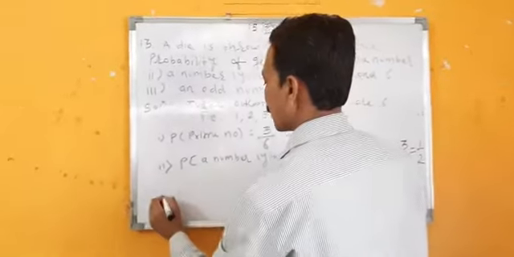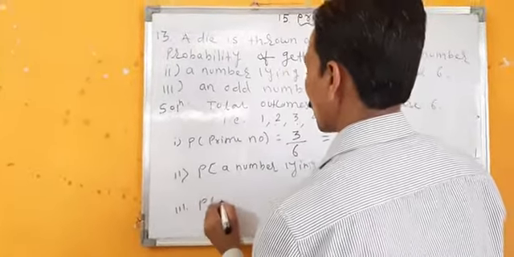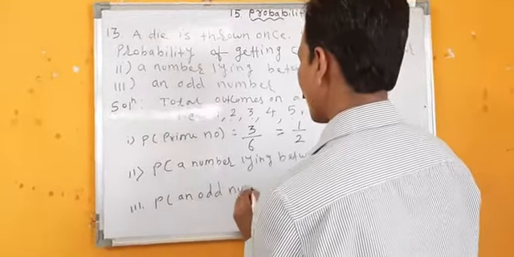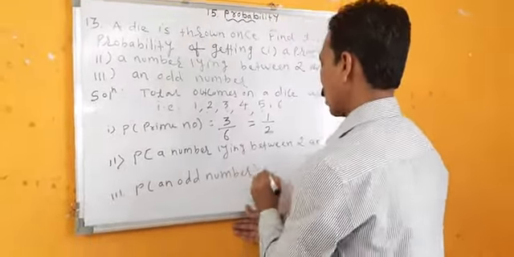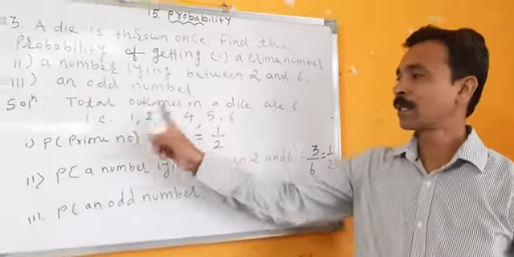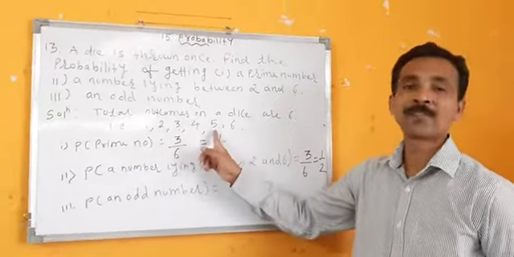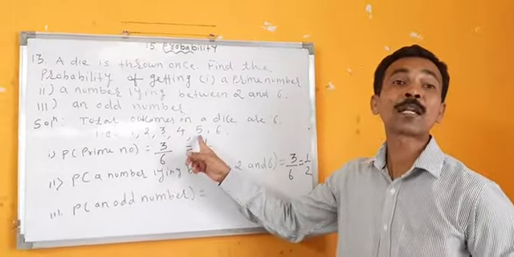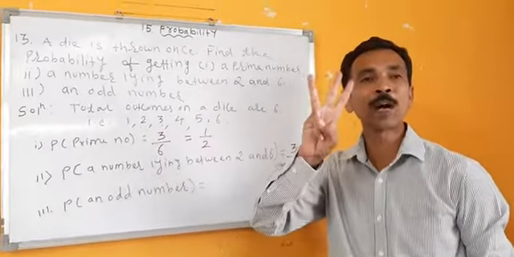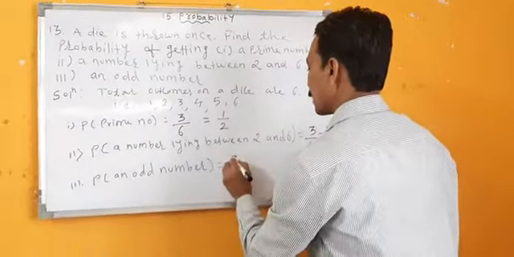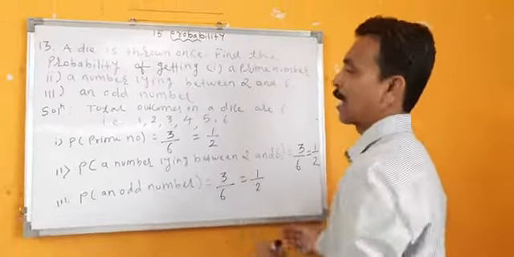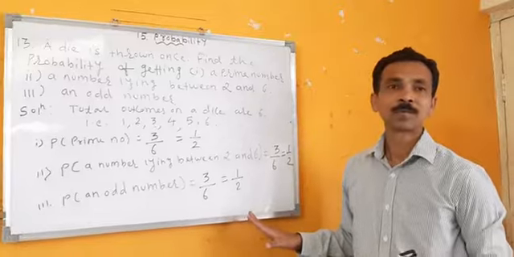The last part. Probability of an odd number. Let's see how many odd numbers are there. 1 is an odd number, 3 is an odd number, and 5 is an odd number. Which are the odd numbers? 1, 3 and 5. So altogether how many numbers are there? 3. 3 upon 6. If we reduce it, we get 1 by 2. Clear?